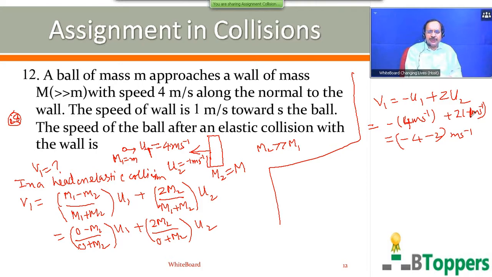That means here I have substituted u2 equal to minus 1 meter per second. So we get v1 equal to minus 6 meter per second. That means the answer is 6 meter per second away from the wall. The negative sign indicates the direction of the velocity. The ball is reversed after collision.